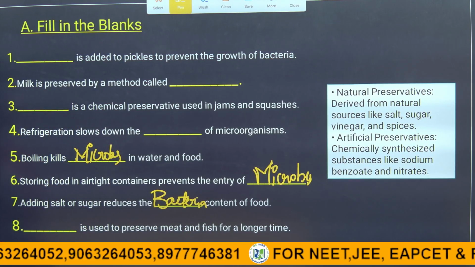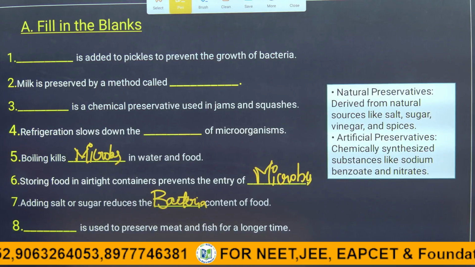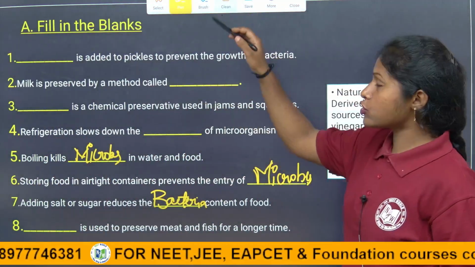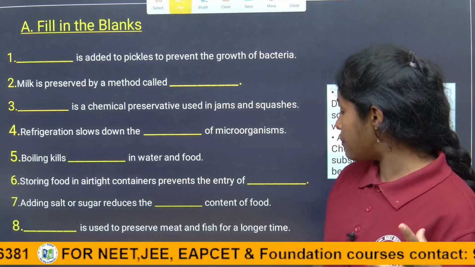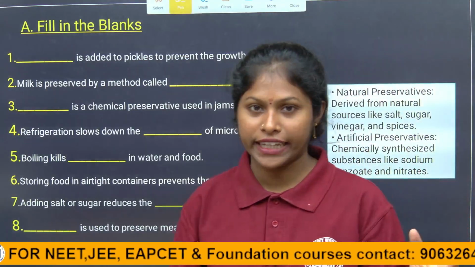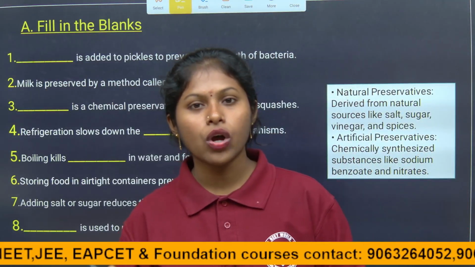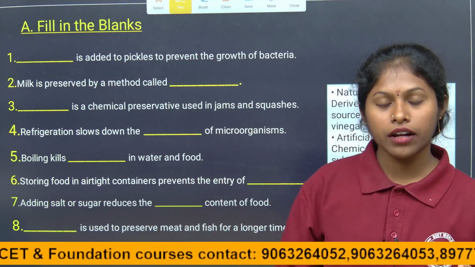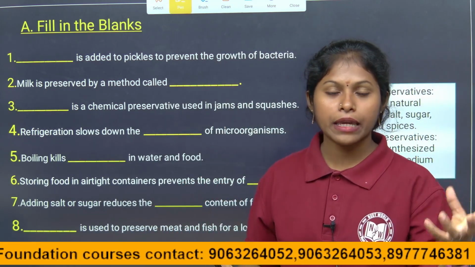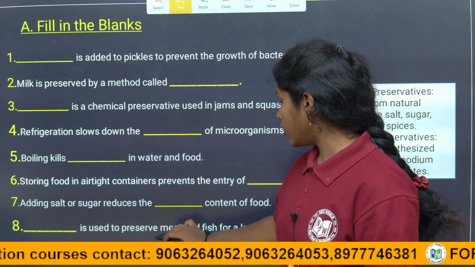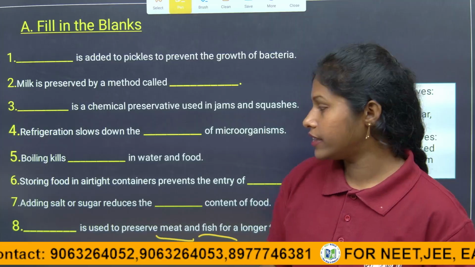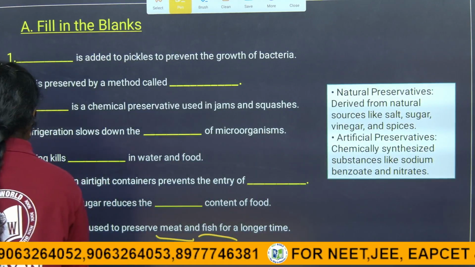And coming to the last blank, children, dash is used to preserve meat and fish for a long time. For the long-time preservation of fish and meat, what do we do, children? We do the process of drying under the sunlight. The drying process is done for longer storage of meat and fish. We dry them under the sunlight. The drying process is used to preserve the meat.